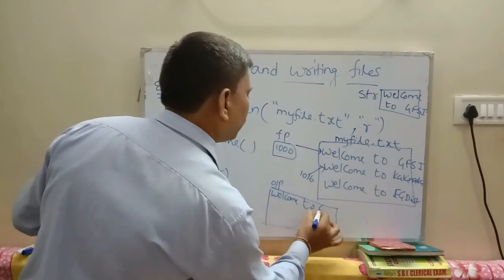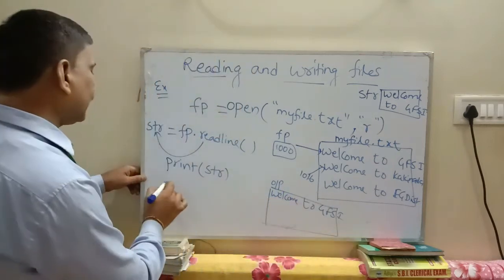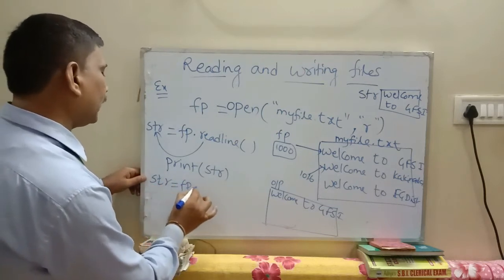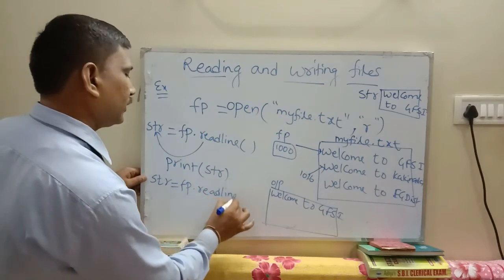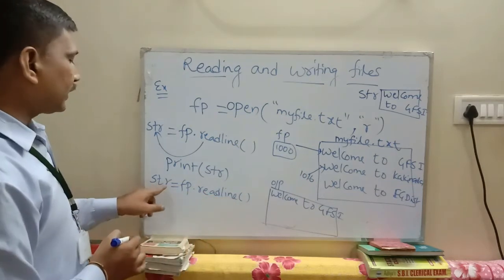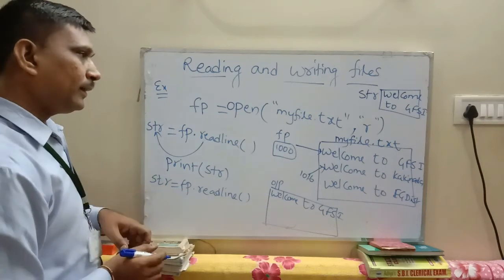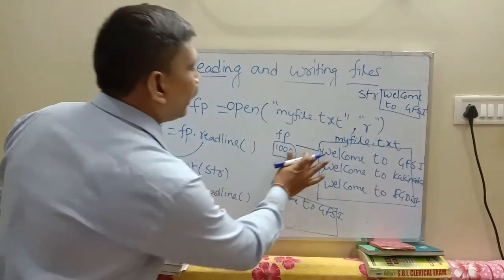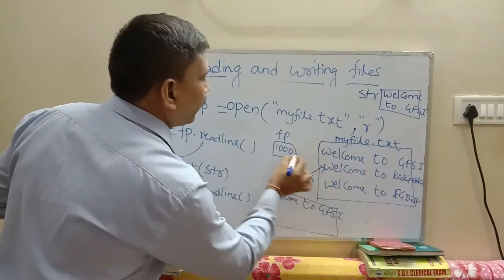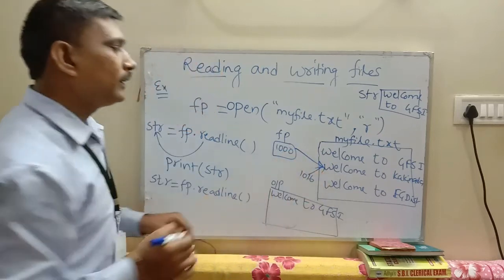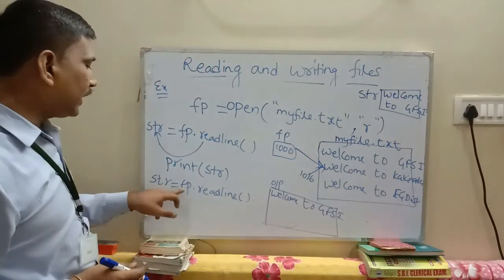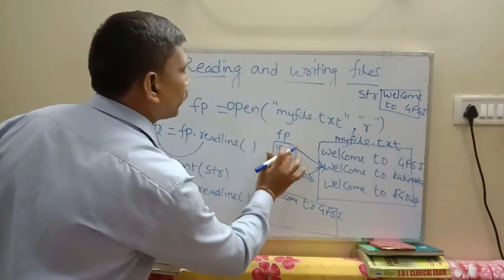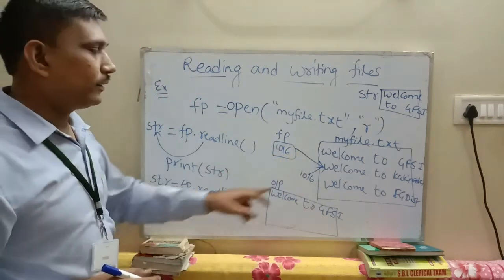The second time I am reading, str is equal to fp dot readline. This time the file pointer represents the second line, at memory address location 1016.